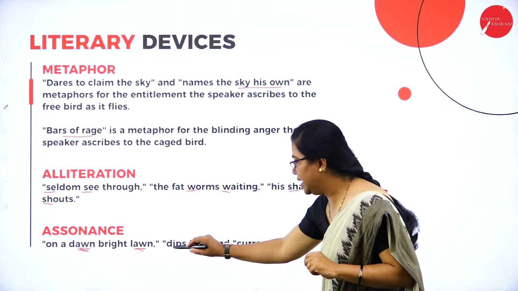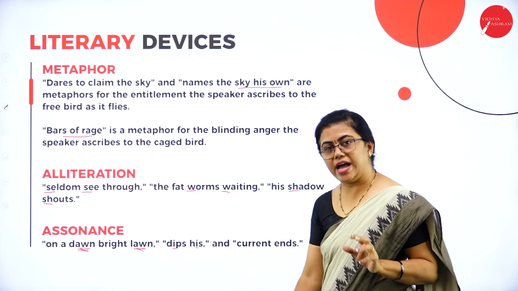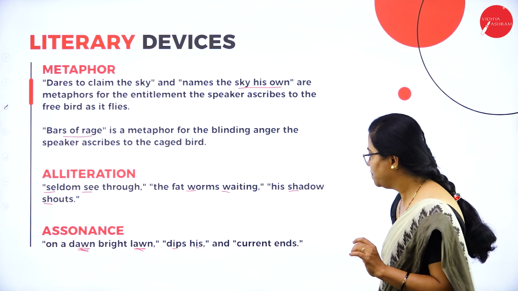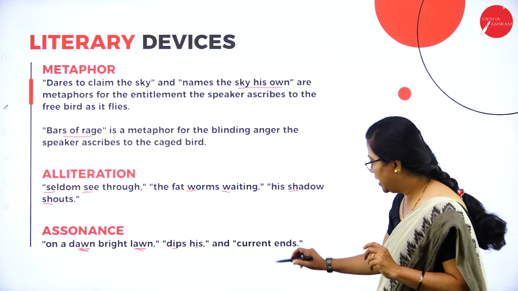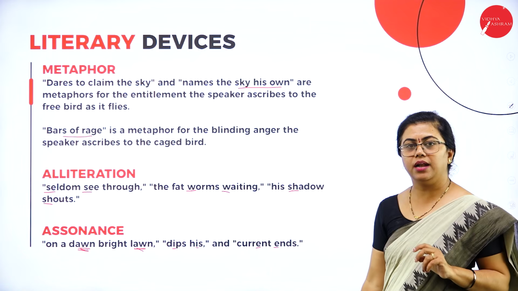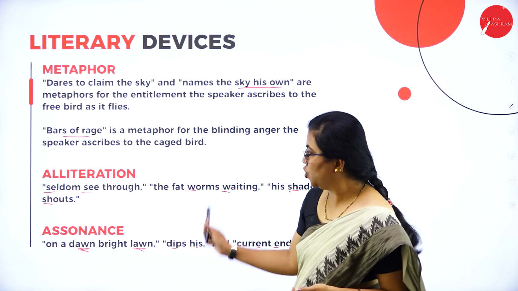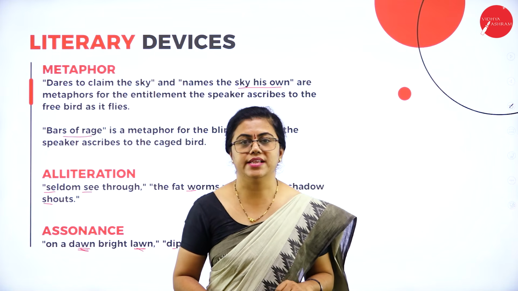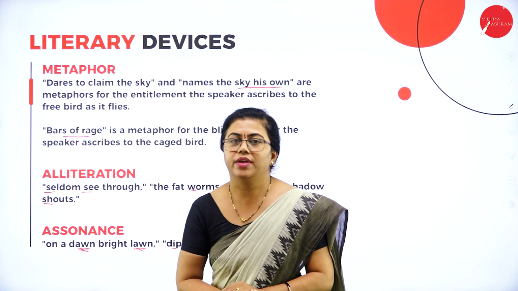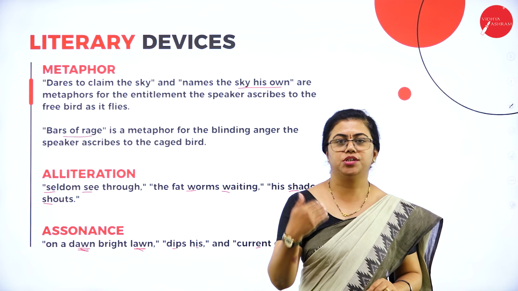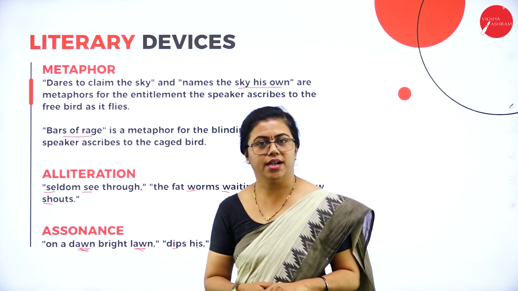Then here we have dips his. So the I sound, E sound is repeated here. Current ends. The E sound is repeated because of the repetition of the letter E. Fine. So these are few of the literary devices that are listed here. So when we come to the physical class, we'll just discuss more about these literary devices.